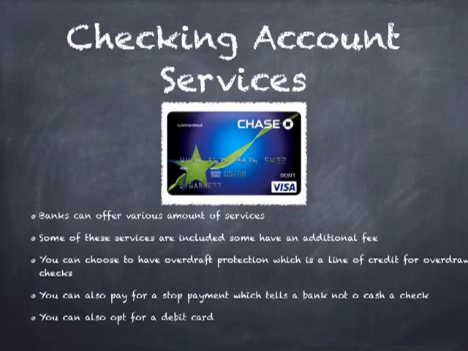Checking account services. Overdrawn is when the account owner has written checks for more money than the balance in the account. Overdraft is the amount that is overdrawn from the account, and overdraft protection is a line of credit for overdrawn checks, and you must pay a service fee and interest for overdraft protection. Stop payment is an order for a bank not to cash a particular check, and it requires a fee. A debit card is a bank card that immediately takes money from a checking account when it is used.